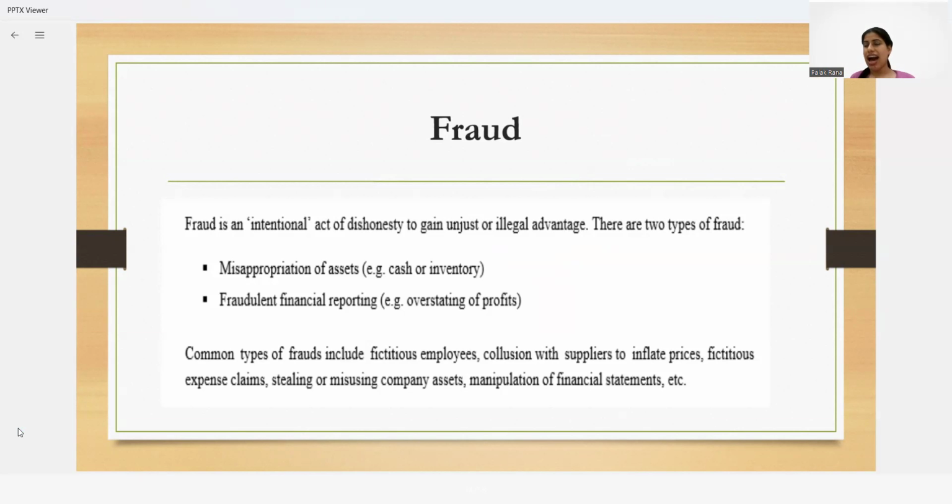And again, I am involved in such a scenario with my suppliers that I am presenting bogus bills, just to show a higher purchase figure, and again to show inflated prices. So these are certain ways for fraud to happen. Fraud could be incurred by internal or external parties, both scenarios.